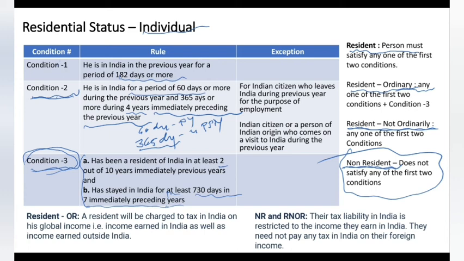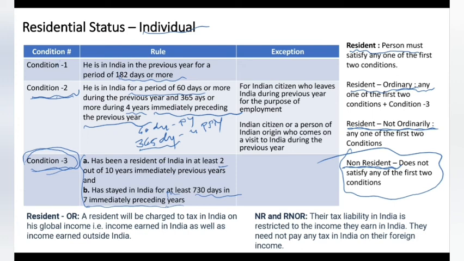If you are a non-resident or resident but not ordinarily resident, then only income which is earned in India is taxable. If the person is earning something in a foreign country, that is not taxable. Clear? It is all at a very high level, guys.